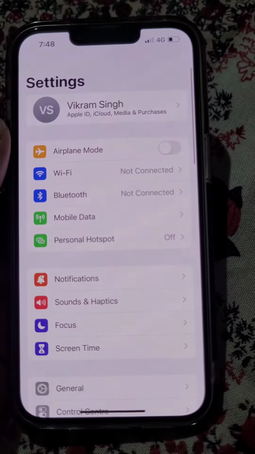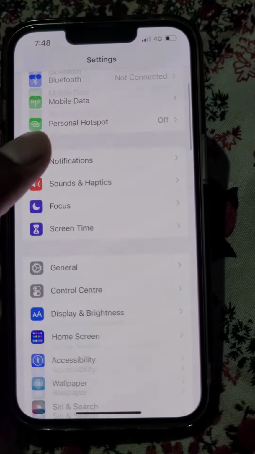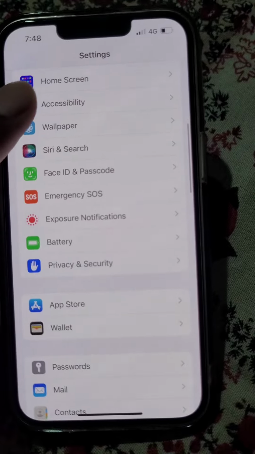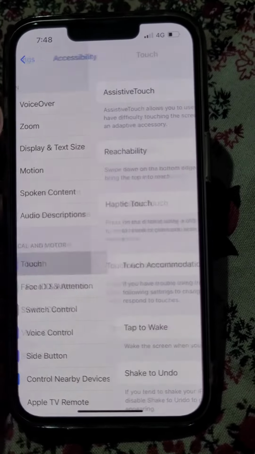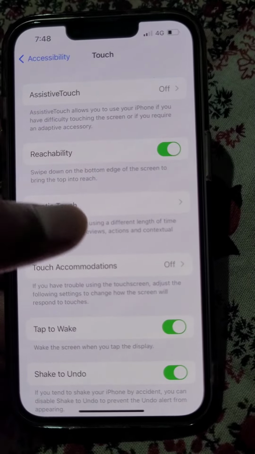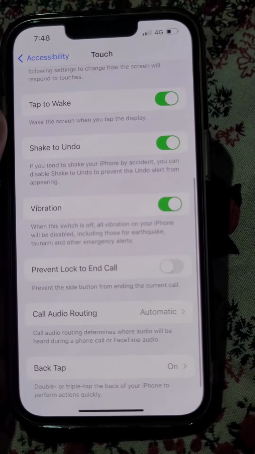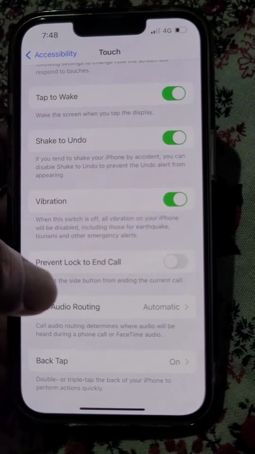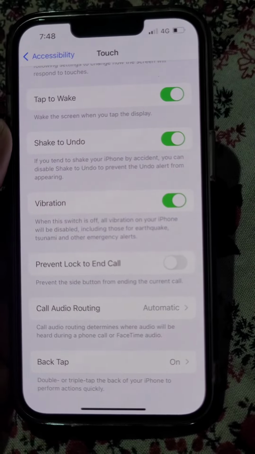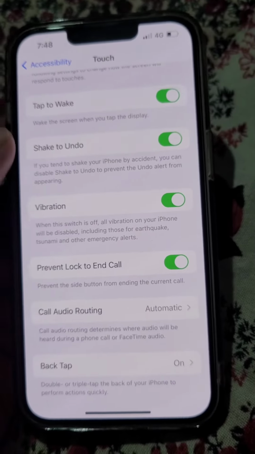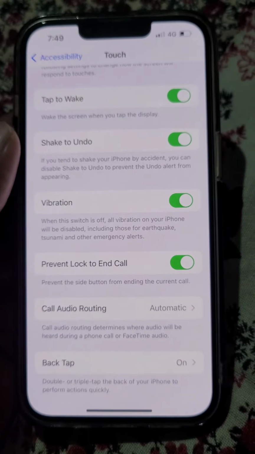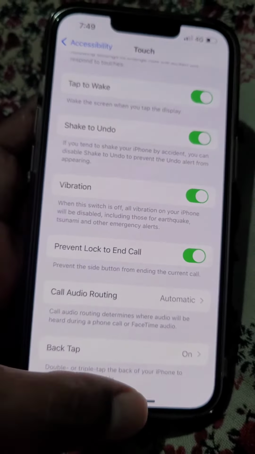So go to the settings and now scroll down to accessibility. Now go to touch, scroll down. Here you will find the option prevent lock to end call. So from here turn this on. It will prevent the side button from ending the current call.